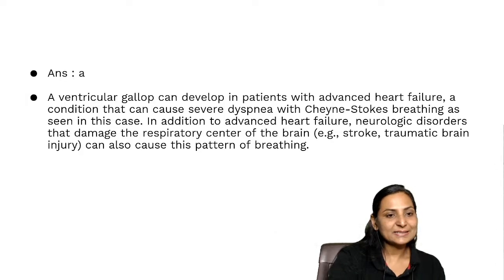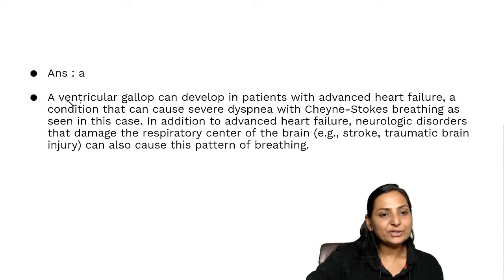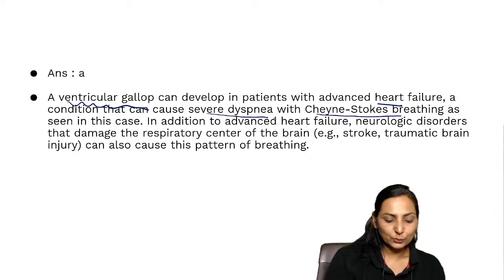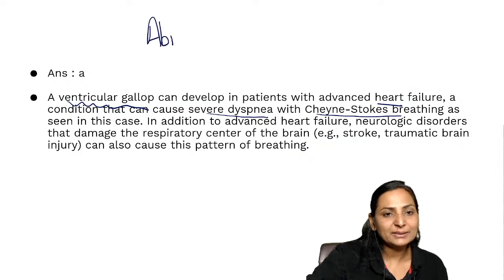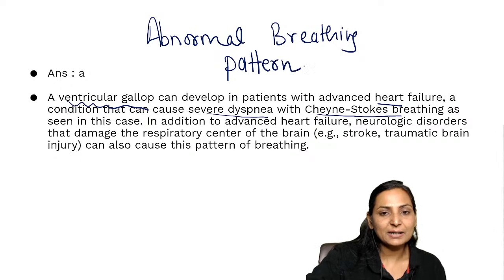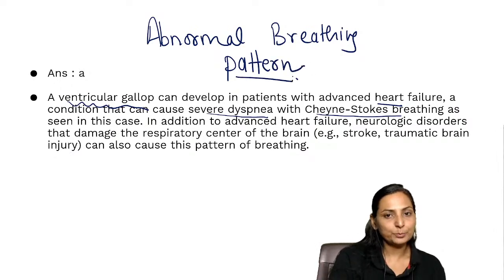So the correct answer is A, that is ventricular gallop, which is developed in patients with heart failure, a condition that causes severe dyspnea with Cheyne-Stokes breathing, as is shown in this case. Right? So again, very important. So what do we come over here? That abnormal breathing patterns should be studied.